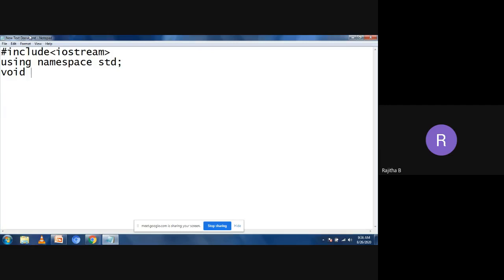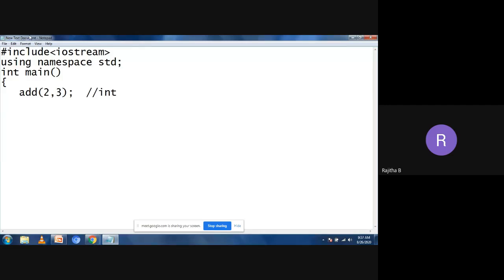Void, let us take the int main. Okay, it is int main only. Int main. Then I want to perform some add function, add of some 2 comma 3. I want to take the addition of, so this is an integer addition.